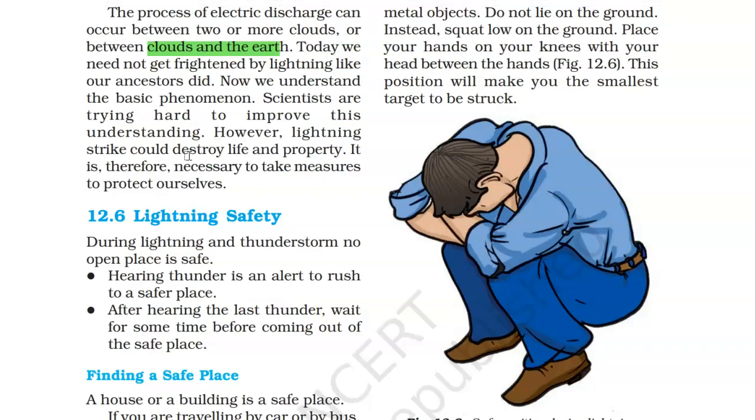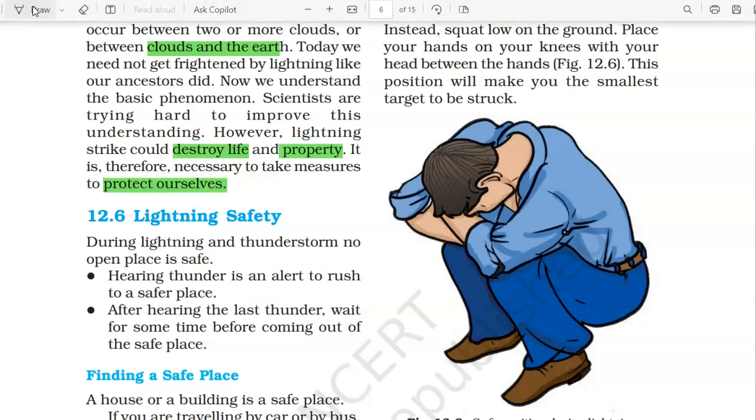So a lightning strike could destroy life, could destroy property. So we have to take some necessary safety measures to protect ourselves. So let us see what are the safety measures we need to take to protect ourselves from this lightning. Suppose during the lightning and thunderstorm, first of all, no open place is safe.